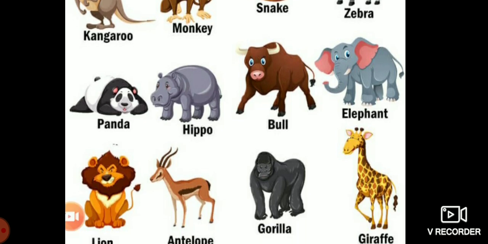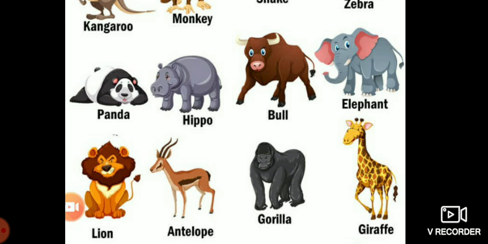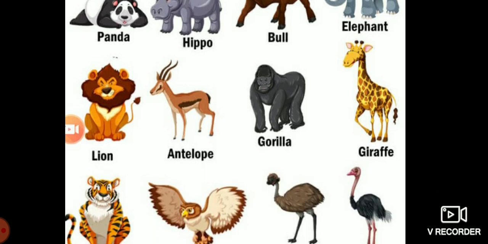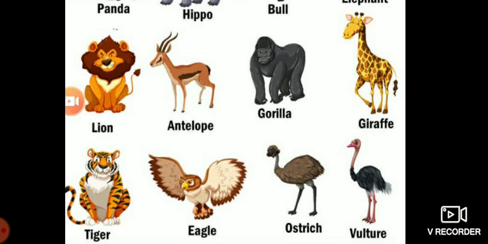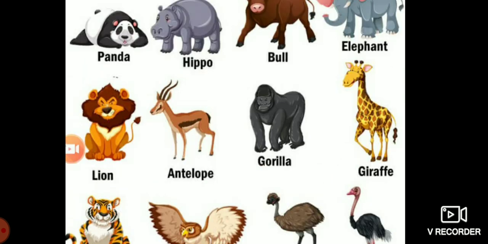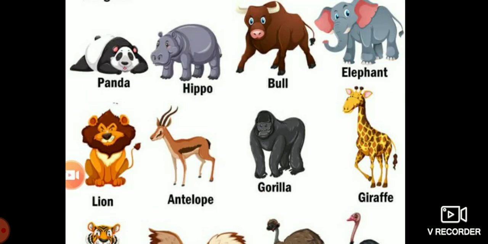hippopotamus, then bull, elephant. Do you want to ride on an elephant? Okay. Then lion, then antelope, gorilla, giraffe, tiger, eagle, ostrich, vulture, wild animals. Yes, I have given some examples.